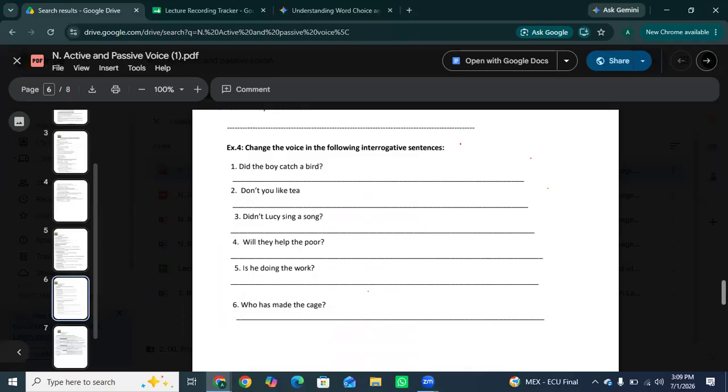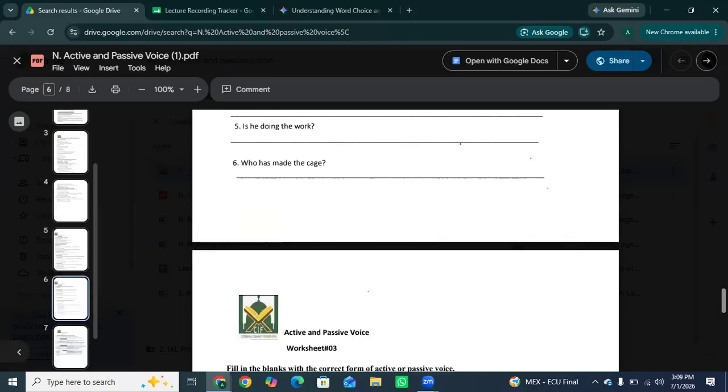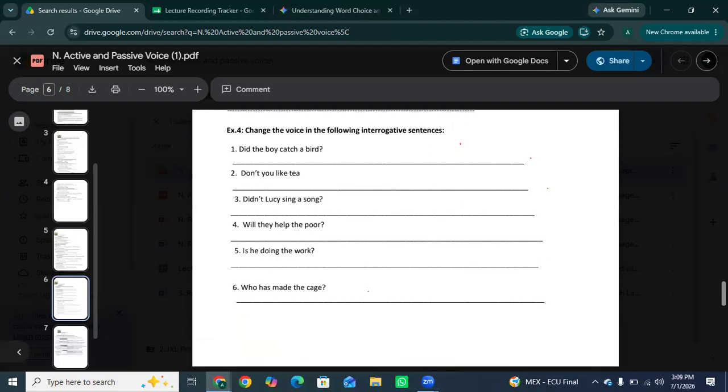So the next one is exercise 4. The last exercise, which is exercise 5, is your self-assessment. You have to do this, which is very beneficial for you to understand all the concepts. Okay. So change the voice in the following interrogative sentences. Did the boy catch a bird?